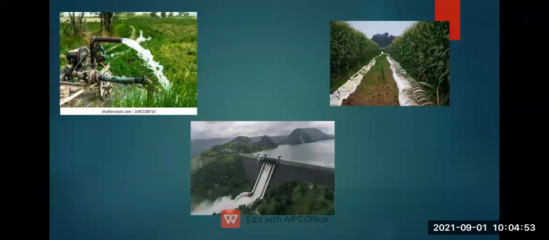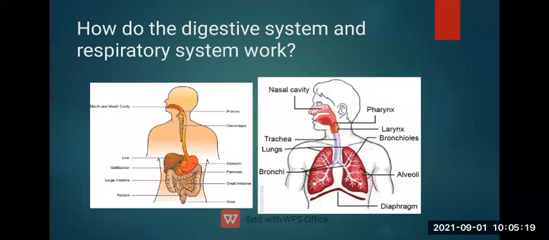You can see a tube well is there. From there the farmer draws out the water and supplies it to the whole field, in the two pictures above. Now downside you can see the dam. So the dam's water is also transported towards the main channel to every plant. Likewise, one such process is there in our body.